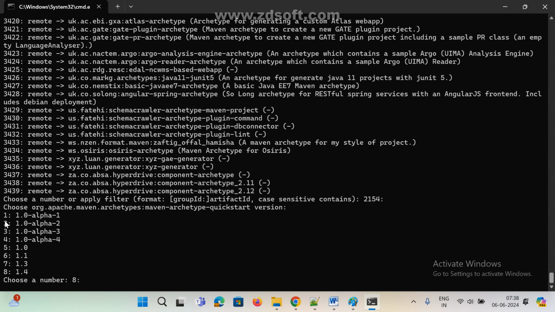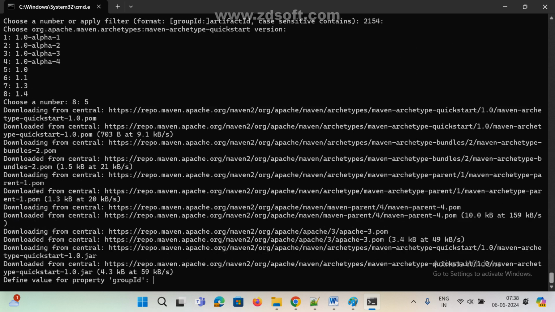Okay, now press enter. So these are the versions. Which version do you want? See here, version 1 is 1.0-alpha-1, 2. Mostly we are following 1.0, or 1.1 we are also following. Now I am giving just 5. Choose a number between 1 to 8, so choose any number. I am giving 5, 1.0. Now if I give that version, it automatically downloads something from the internet.